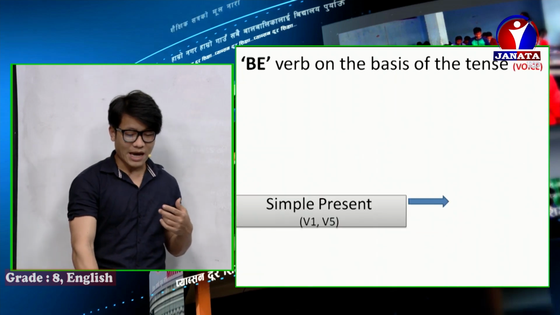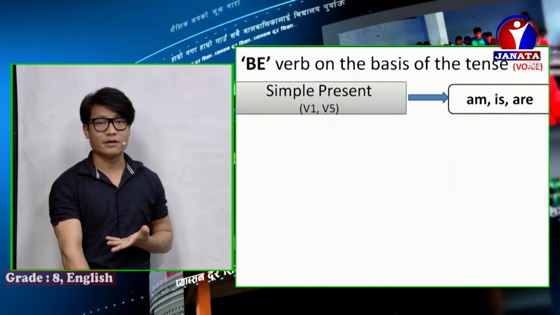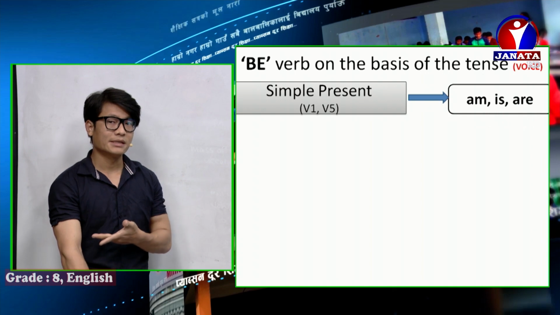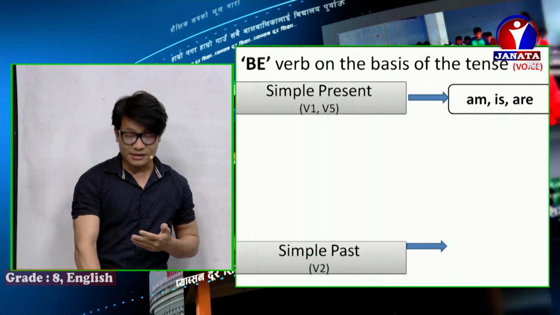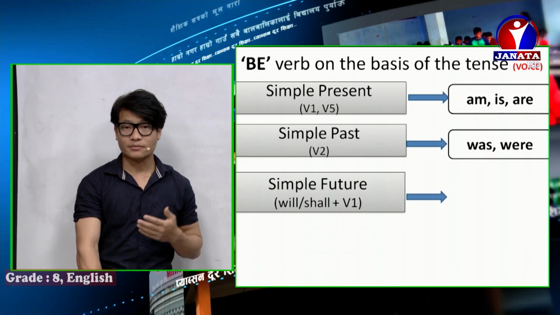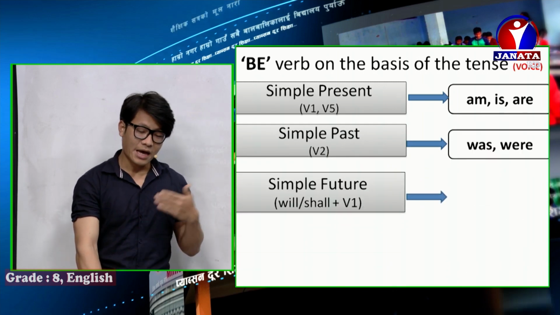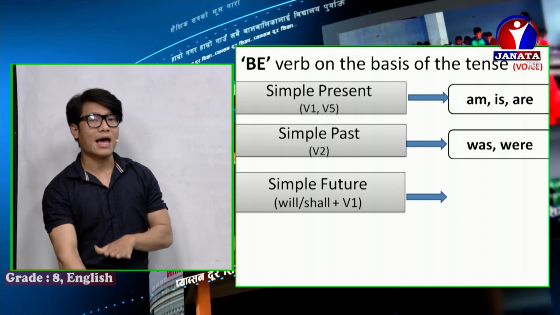Then we talked about be verb on the basis of the tense. Simple present has am, is, are; simple past has was, were; and simple future has be.